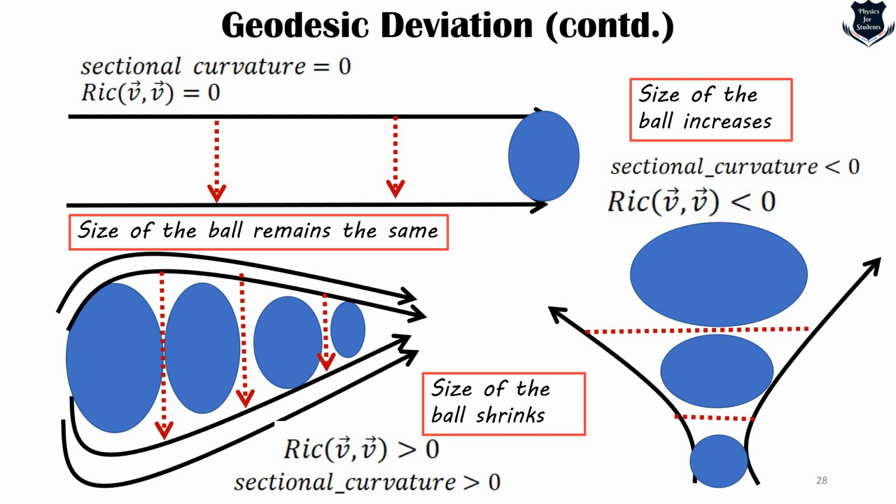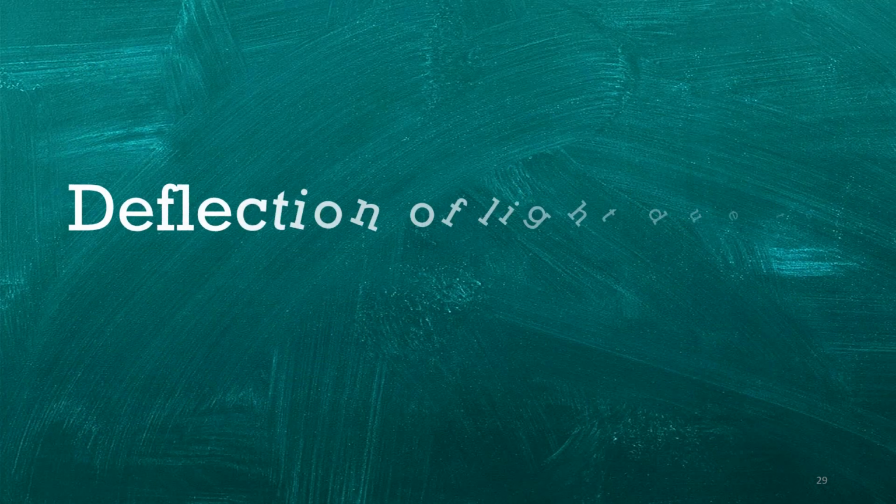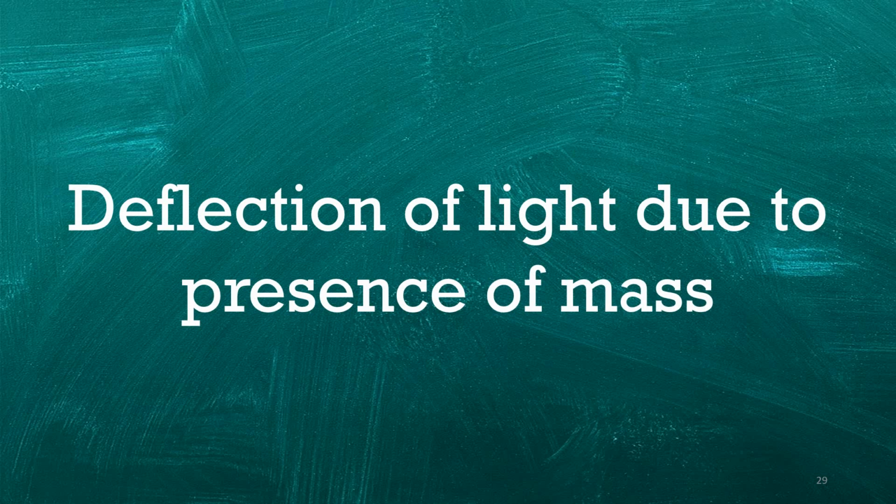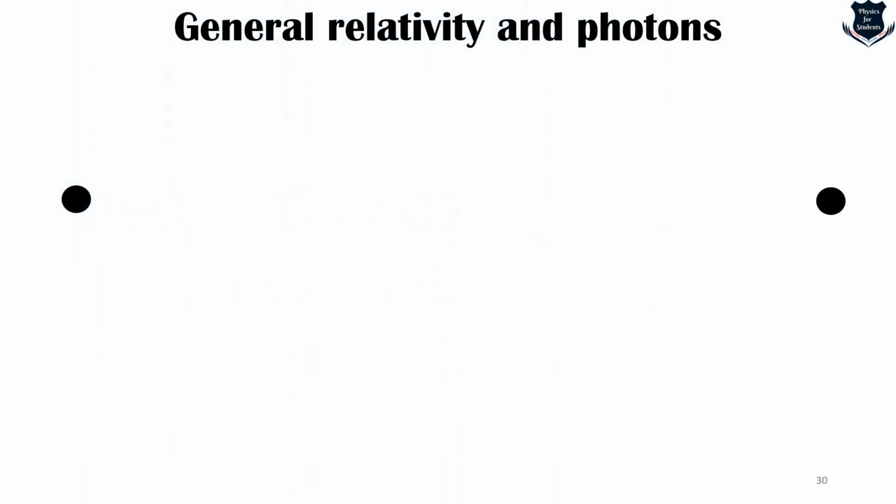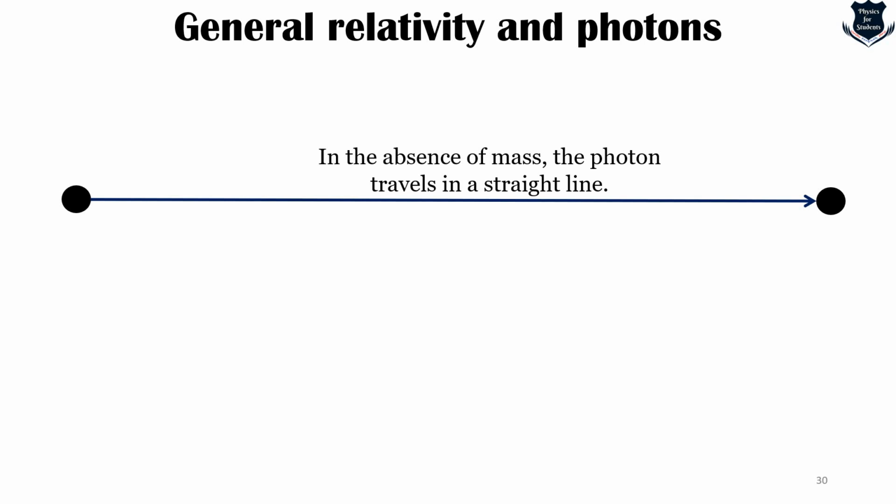Okay, so now that we have understood that this is the path in which objects move, and it actually moves along the curvature, and curvature is gravity, the question still arises: what would be the deflection of the light, or how would the light be deflected in the presence of mass? Coming up in this part of the video. So now we are going to look into what is actually the deflection of light due to the presence of mass. So if there are two particles or two bodies, then we can shine a light from one point to the other. So it will basically travel in a straight line.